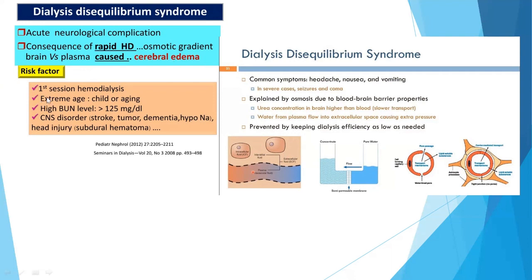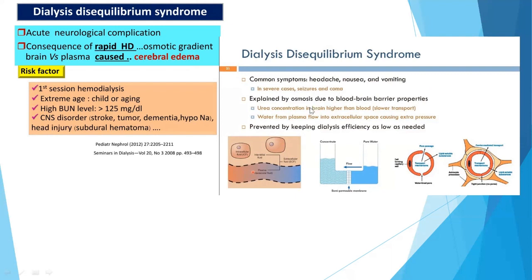The risk factors are generally first session hemodialysis and extreme age, for example, a child or extreme old age. If the patient has a high BUN level, more than 125, then more urea is removed, and when more urea is removed, there is more osmotic imbalance, which can cause more cerebral edema. Or if the patient has some CNS disorder like stroke, tumor, or dementia, then it can also predispose to dialysis disequilibrium syndrome. The common symptoms include CNS symptoms like headache, nausea, and vomiting, and in some cases, seizures and coma can also occur.